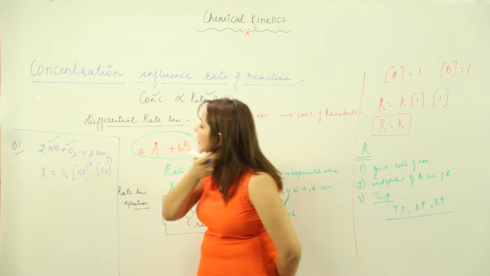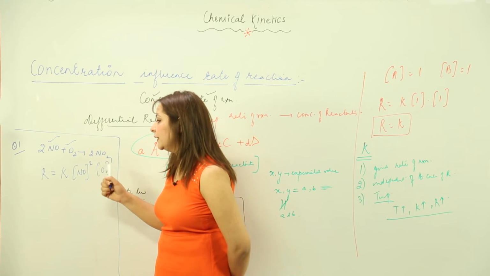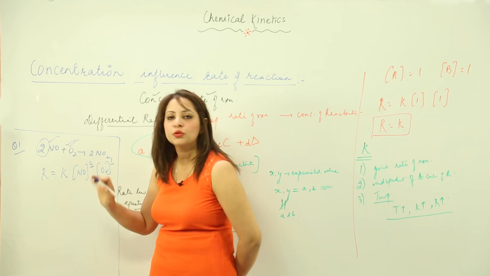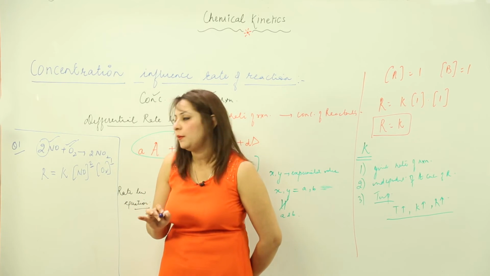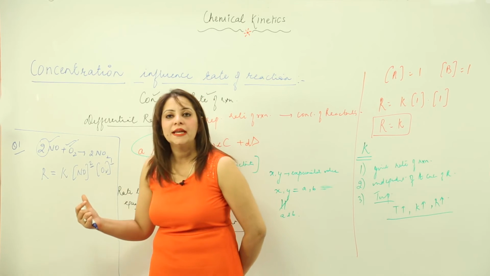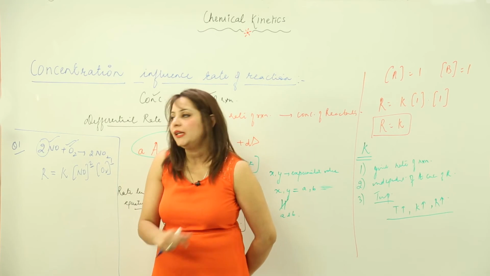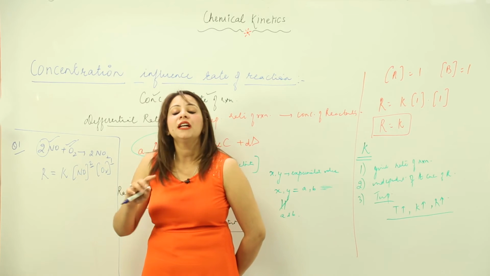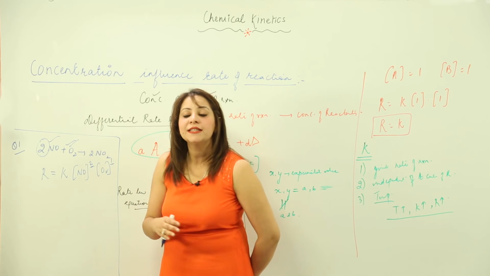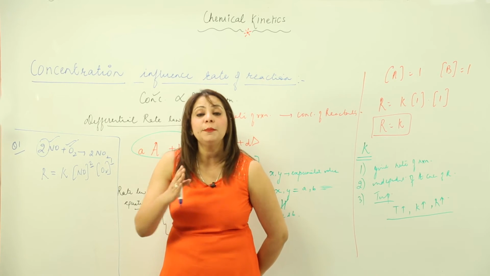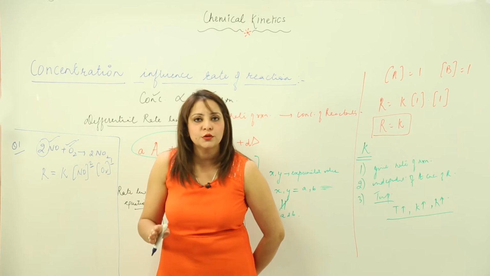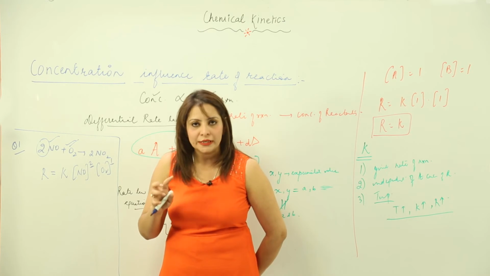Don't think that the power of 2 and this 1 are the stoichiometric values, or the moles used in the chemical reaction. It is not always going to happen like that, because it is a coincidence that the experimental value is matching the stoichiometric coefficient. In different reactions you will see different results. So don't think you need to write the stoichiometric coefficient. Keep in mind these are the experimental values. They may or may not be equal to the stoichiometric coefficients used in the chemical reactions, right.